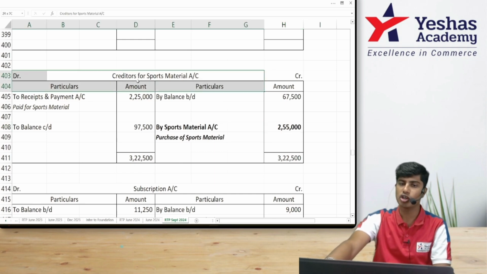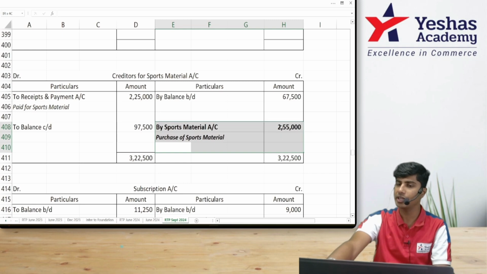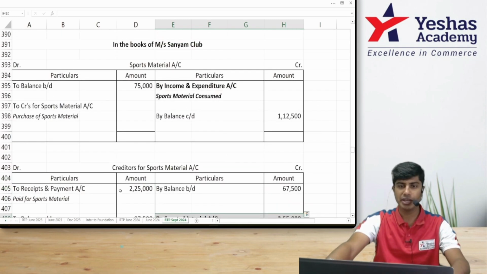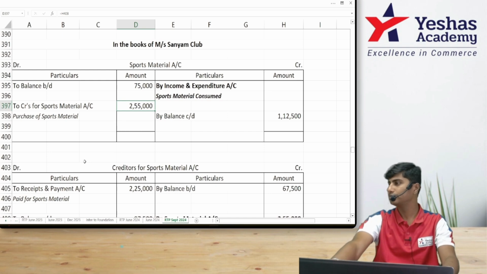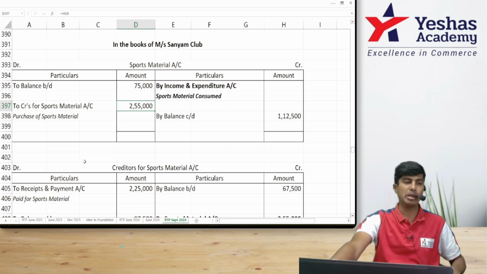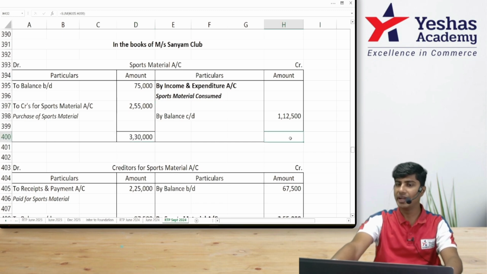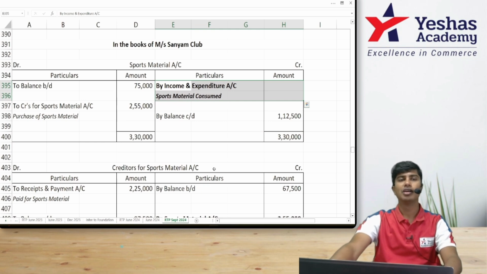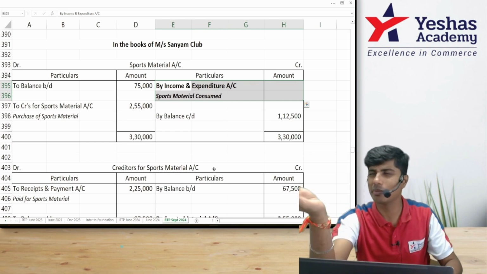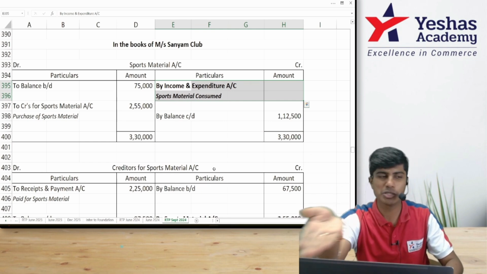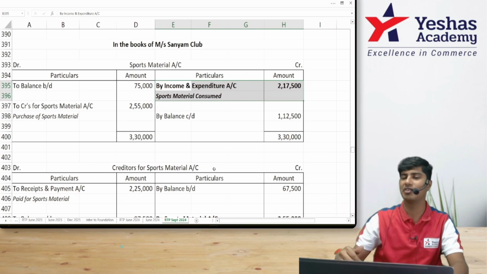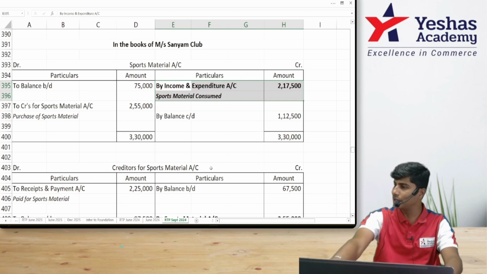In creditors for sports material, I have written by sports material. In sports material account, I'll write to creditors for sports material, 2,55,000. Take the total, 2,55,000 plus 75,000. What do we get? 3,30,000 minus 1,12,500 is the value of sports material consumed. If you remember the logic, it is opening plus purchase minus closing. That gives you 2,17,500 as the sports material consumed.